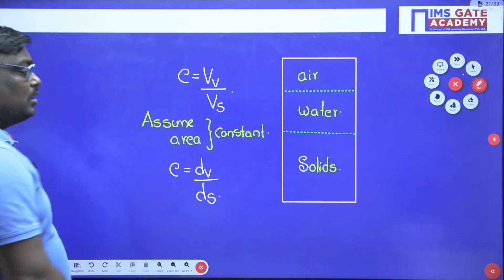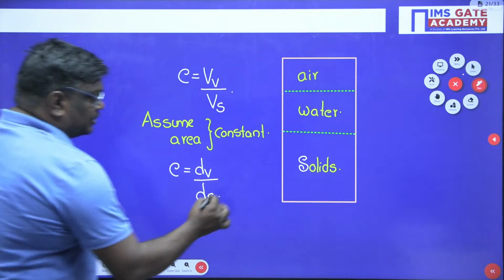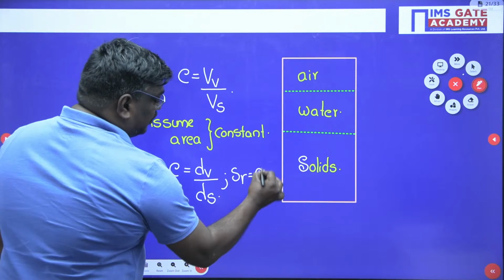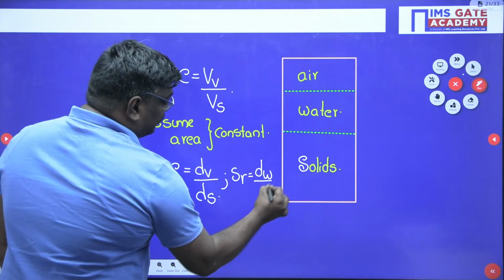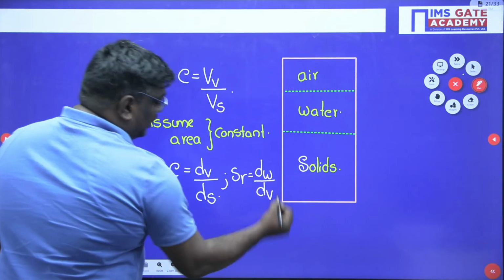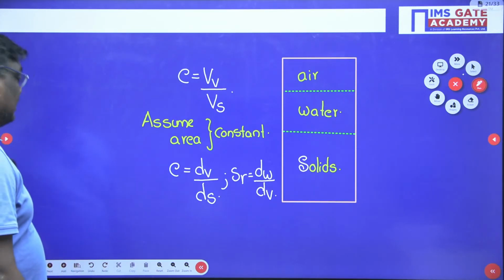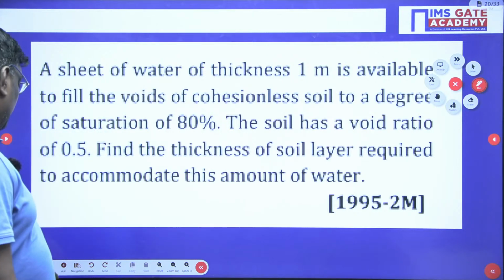Similarly, degree of saturation will be taken as depth of water by depth of voids. Now see students, what they have given is a water sheet of thickness 1 meter.